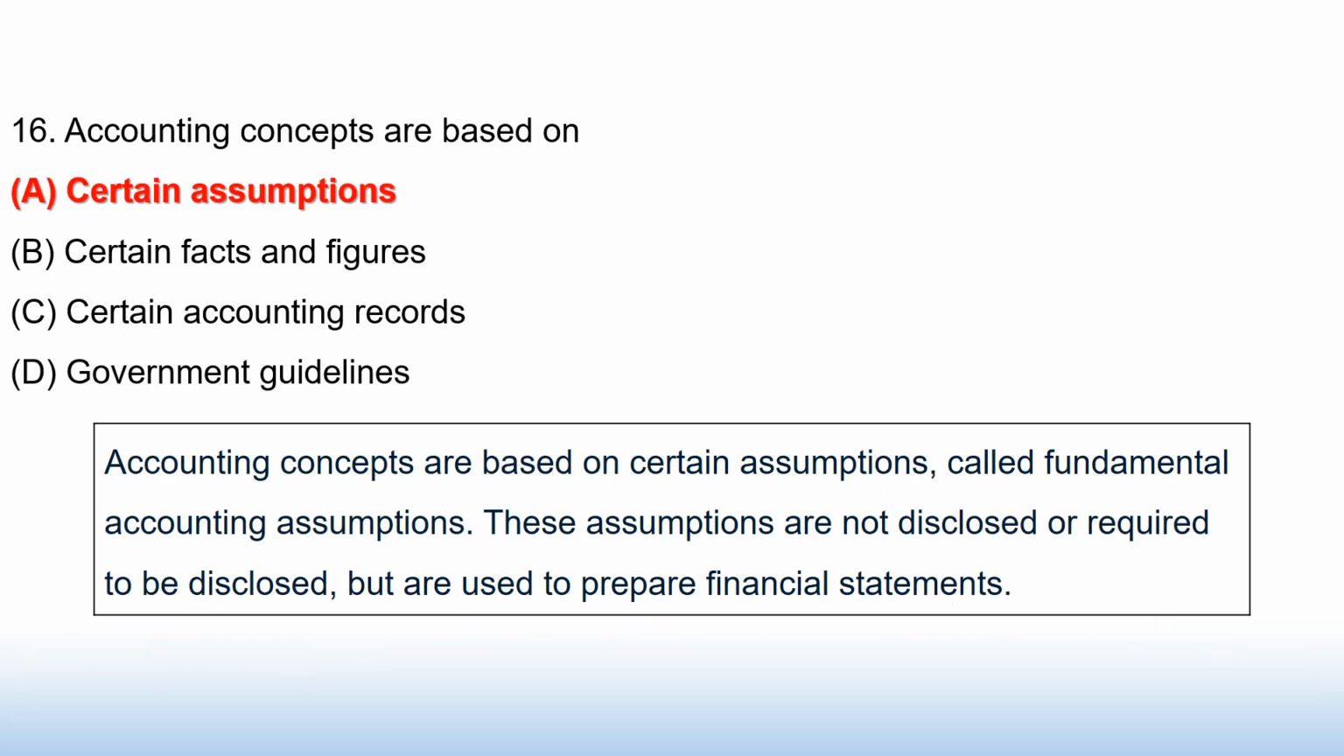Accounting concepts are based on option A. Certain assumptions, B. Certain facts and figures, C. Certain accounting records, D. Government guidelines. Answer option A. Certain assumptions. Accounting concepts are based on certain assumptions called fundamental accounting assumptions. These assumptions are not disclosed or required to be disclosed, but are used to prepare financial statements.